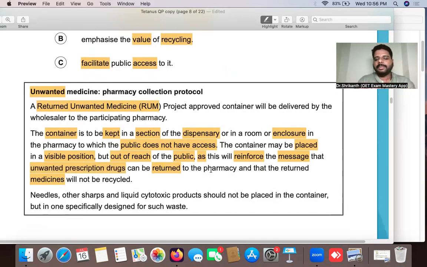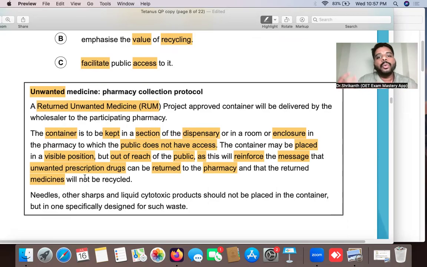Okay, so if this machine is kept over here, it will encourage people. Reinforce means what? It will strengthen the message. It will strengthen the message that unwanted medications can be returned to the pharmacy. Okay, so that the patients who need the medicines, the patients who don't have the money to buy the medicines, for them at least we can give the medicines for free, right? So if someone does not want prescription medications, instead of throwing them away, they can return them to the pharmacy.